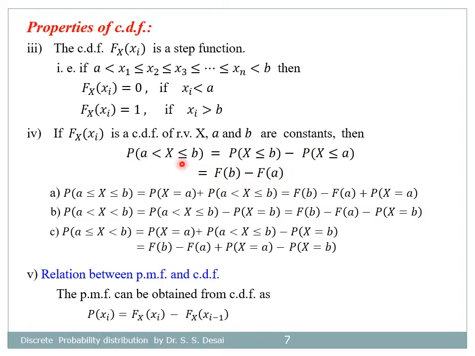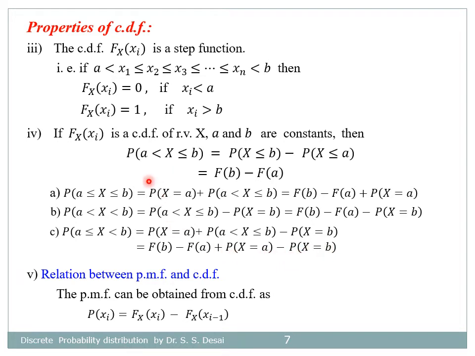So from this equation, we can deduce these three equations. The probability of a less than or equal to x less than or equal to b, by simplification, is F of b minus F of a plus the probability that x is equal to a. Similarly, the probability of a less than x less than b, by simplification, is F of b minus F of a minus the probability that x is equal to b. And the third one is the probability of a less than or equal to x less than b, equal to F of b minus F of a plus the probability that x is equal to a minus the probability that x is equal to b.